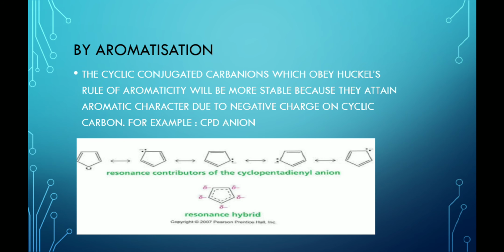The cyclopentadienyl anion is aromatic in character because the molecule is cyclic and planar. It has 6 pi electrons which obeys the Huckel rule of aromaticity, that is 4n plus 2 where n is equal to 1, and all the 6 pi electrons are delocalized above and below the plane of the ring, and because of this aromatic character the CPD anion becomes more stable even than the benzyl carbanion.